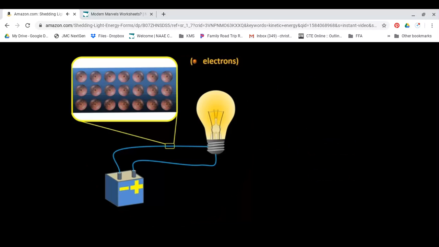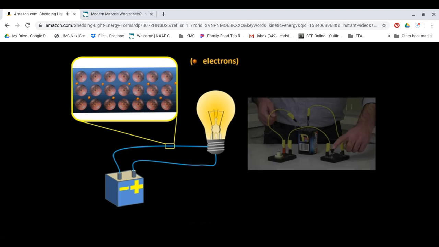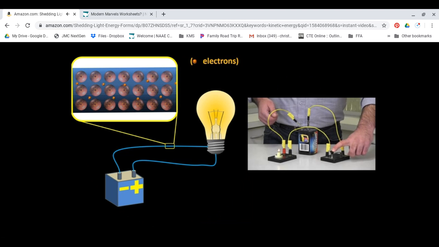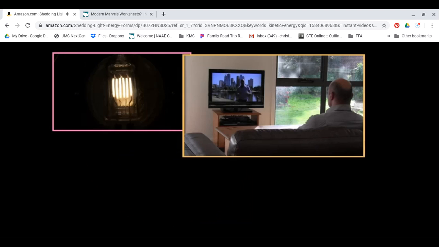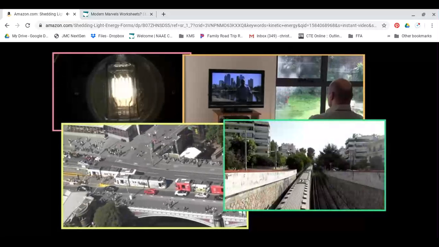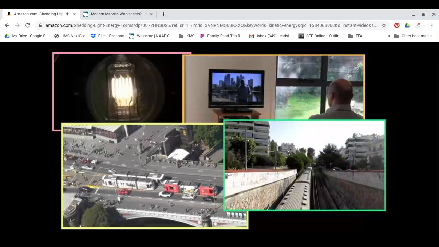In metals, the electrons can actually move from atom to atom when, for example, a battery is connected to a light globe with wires. The energy that the electrons have as they're forced to move around the wire by the chemicals in the battery is called electrical energy, and it can be used to do all sorts of things. Light globes, TVs, trams, and trains, for example, all need electrical energy to operate.